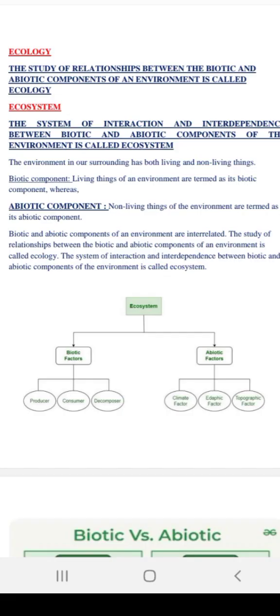We are the biotic components, and when minerals are present inside living organisms, they are staying in the biotic components. Minerals like potassium are present in the human body, the muscles, and the organs, and that is how we survive.